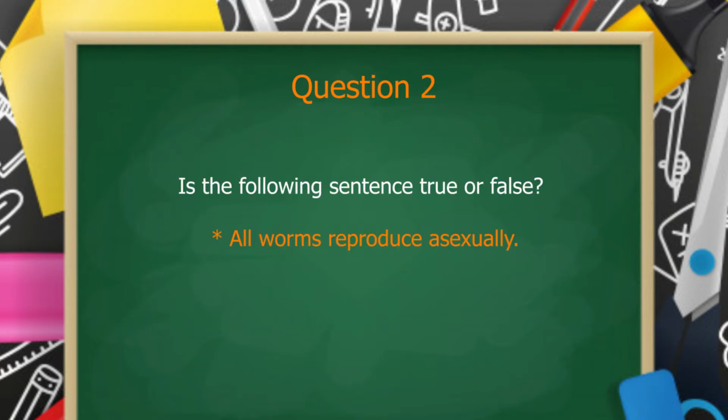Second question. Is it true or is it false? All worms reproduce asexually. If that is true, you write true next to that statement. If it is false, you write false.